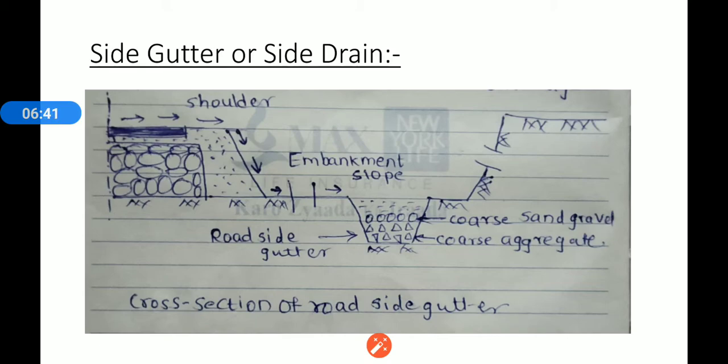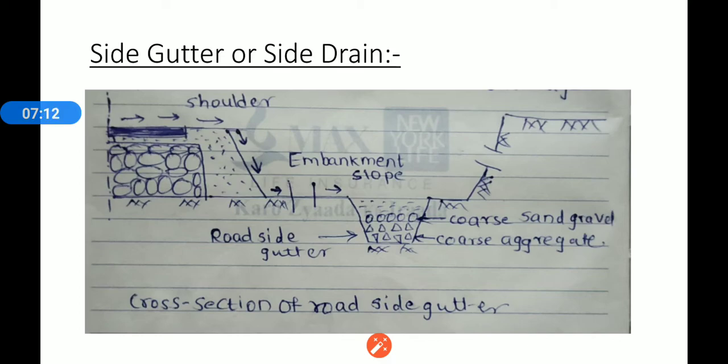The longitudinal gutters are given sufficient gradient so that water flows through them. These gutters ultimately join the natural stream, meaning a nala or river. If the space where the roadside gutter is to be provided is restricted, the excavated gutters are refilled with materials like gravel and coarse aggregate, which permit the water to flow through them.